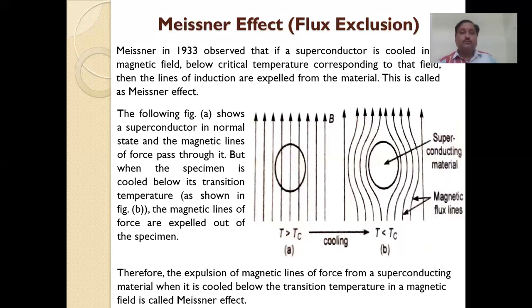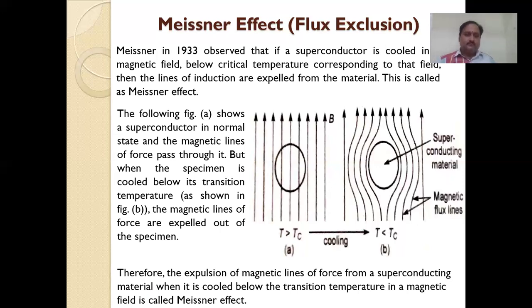If a superconductor is cooled in a magnetic field below the critical temperature corresponding to the field, then the lines of induction are expelled from the material. We observe that from A to B. The difference we observe is that these are straight lines in A. In B, there is a gap, the lines expelled from the material. This type of effect is called the Meissner effect. It can be obtained through cooling.